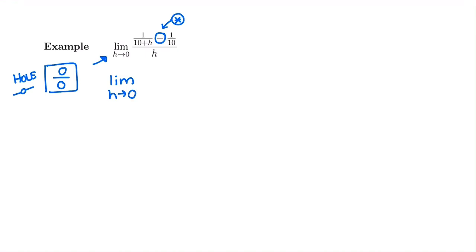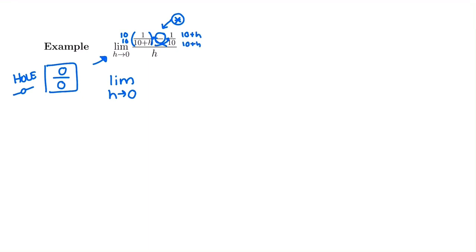We're going to do that by multiplying our denominators with the other side. So we're going to cross multiply. On this first side, we're going to multiply by 10. And on our other side, we're going to multiply by 10 plus h.